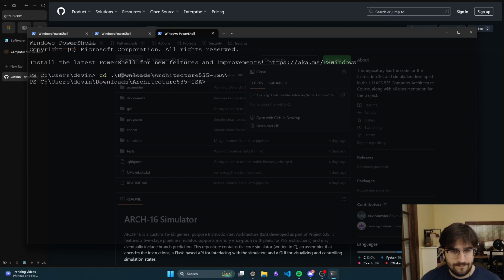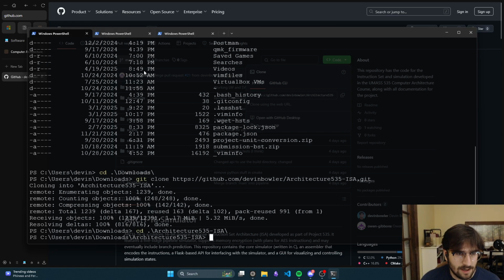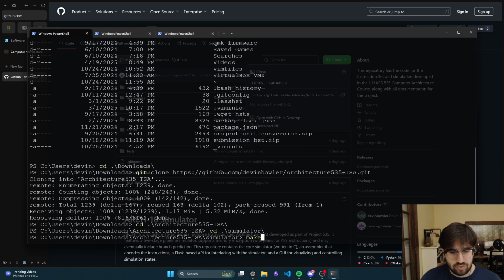Okay, so this is going. Please tell me I have this right. Is it python API.py? Oh, it's in here, but also I need to compile this, so I shouldn't even. cd make.